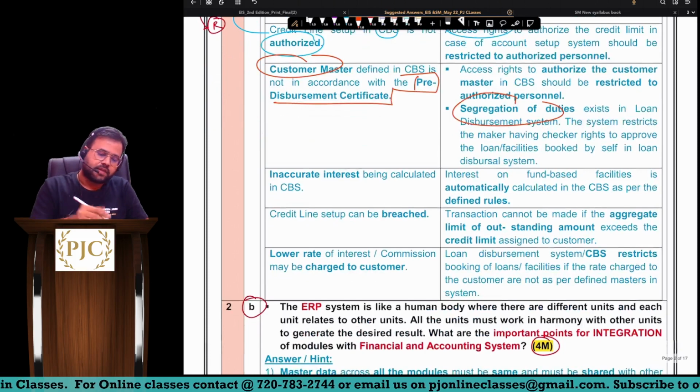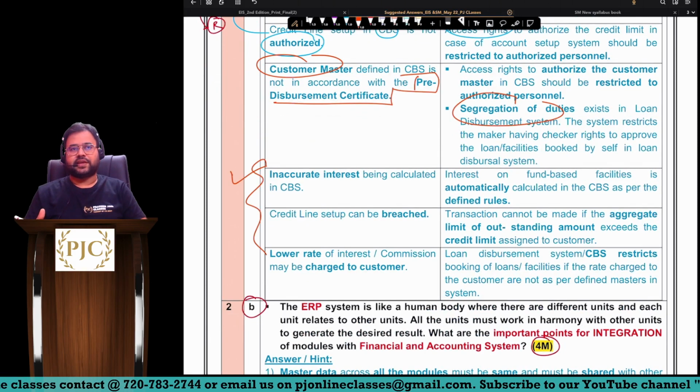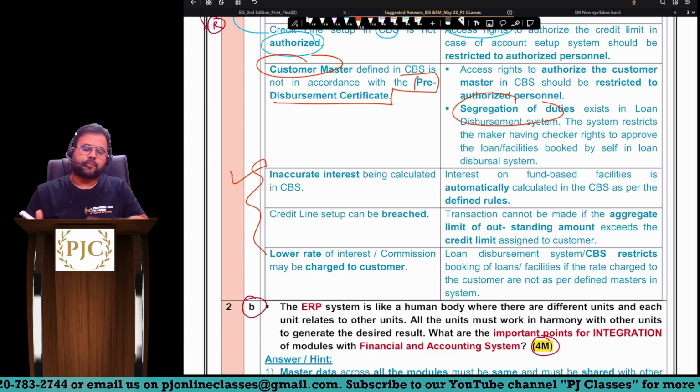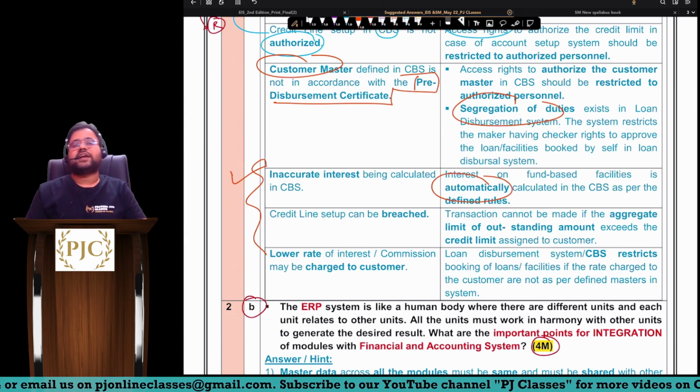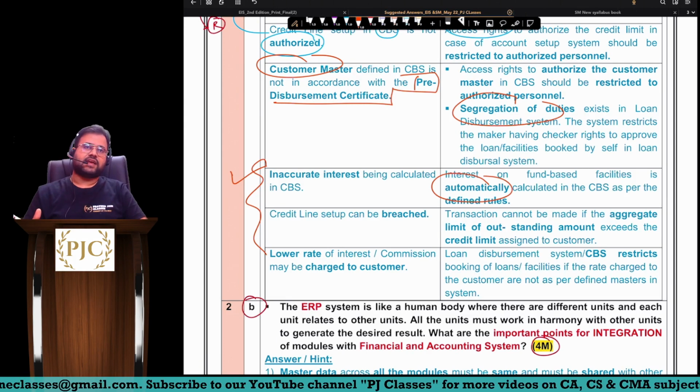We should ensure that the loan is disbursed as per the pre-disbursement certificate, and entries are also made accordingly. After giving the loan, inaccurate interest may be calculated. If you do interest calculation on the loans manually, it will not be proper. So better, we define the parameters in the software and let the software do the interest calculation automatically.